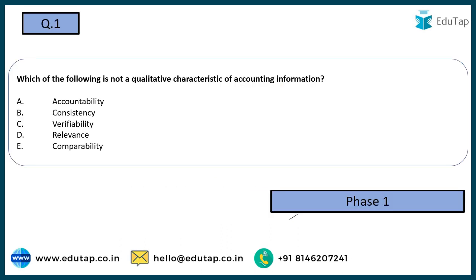So, here we have the first question. Which of the following is not a qualitative characteristic of the accounting information? Options are accountability, consistency, verifiability, relevance, and comparability. So my dear friends, these qualitative characteristics of accounting information are very important for us. They basically refer to the qualities which the accounting information must possess. And in these qualities, we include consistency, verifiability, relevance, and comparability. Accountability is generally not considered in it. So that's why the correct answer to this question is going to be option number A.